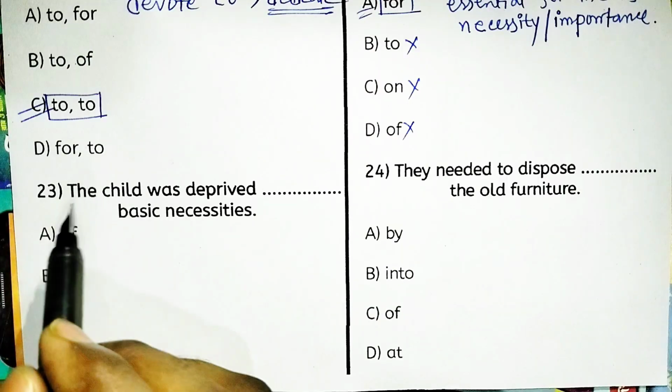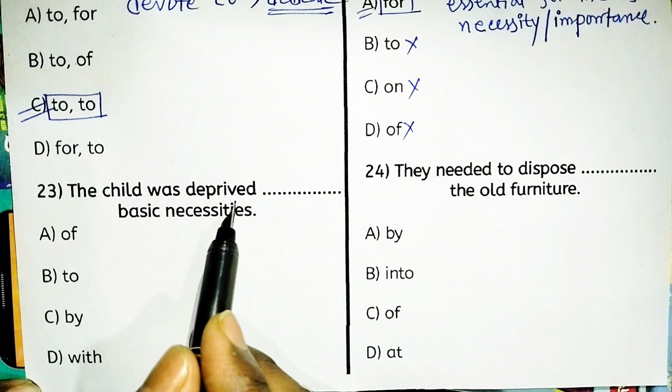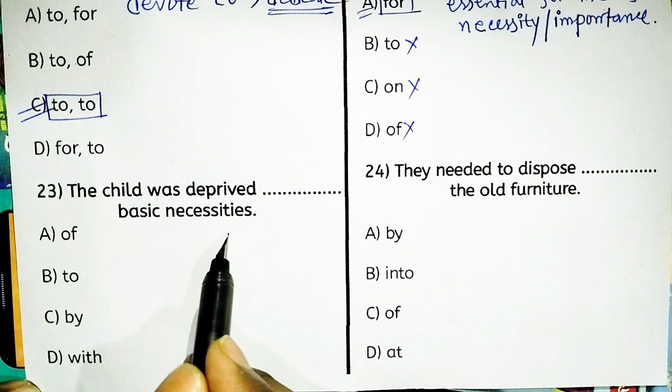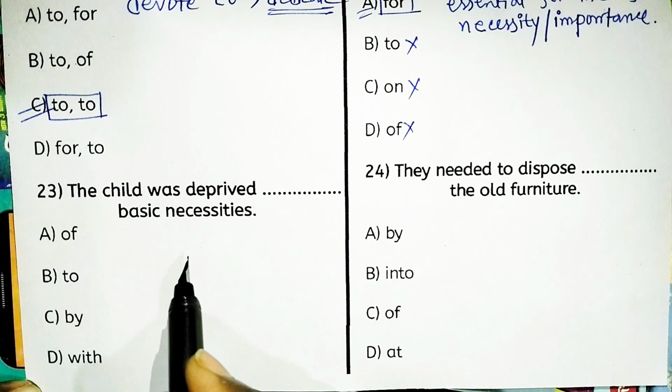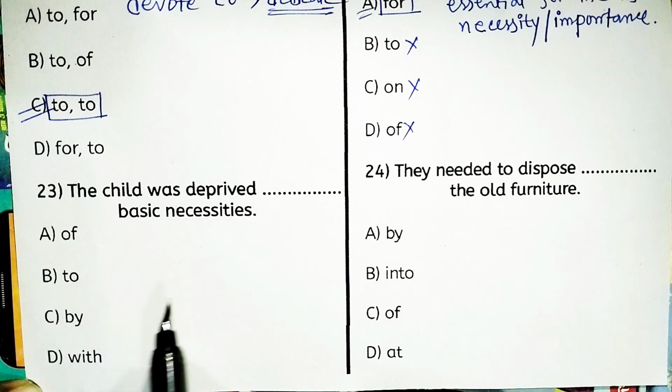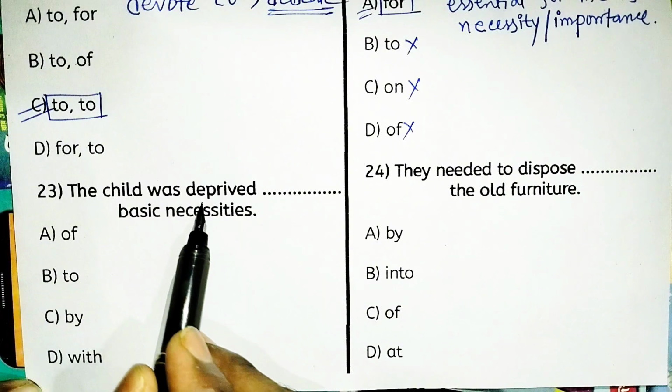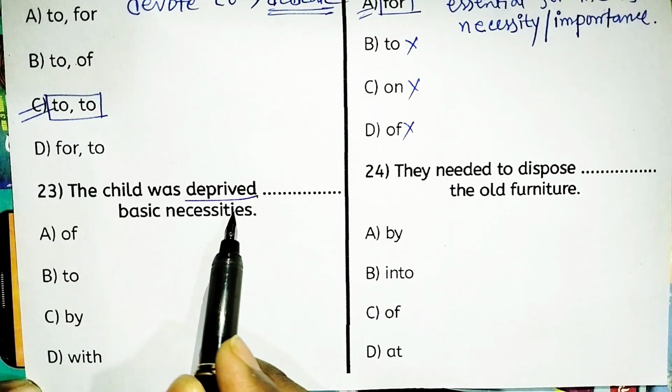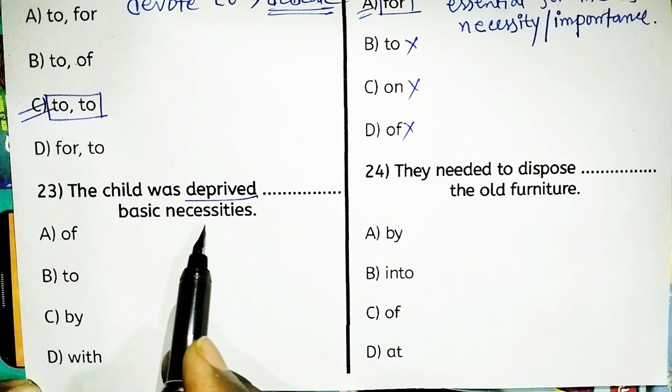Next, the child was deprived dash basic necessities. So which one is right? Deprived of basic necessities, deprived to basic necessities, deprived by basic necessities, or with. So look, the verb deprived always takes the preposition of.